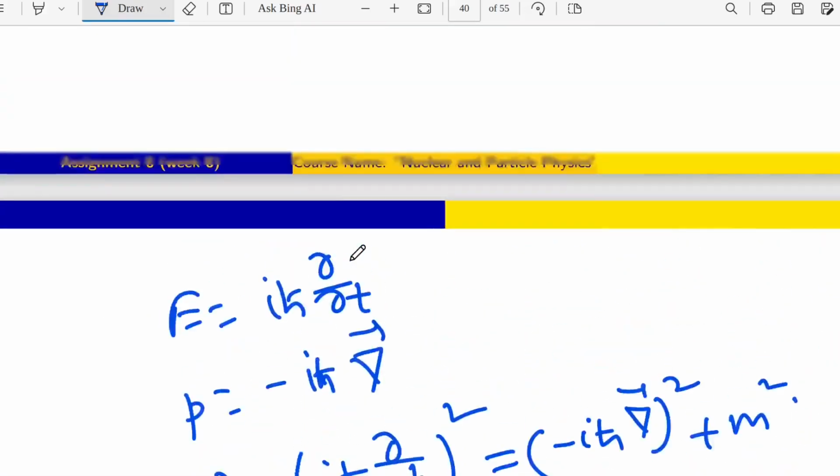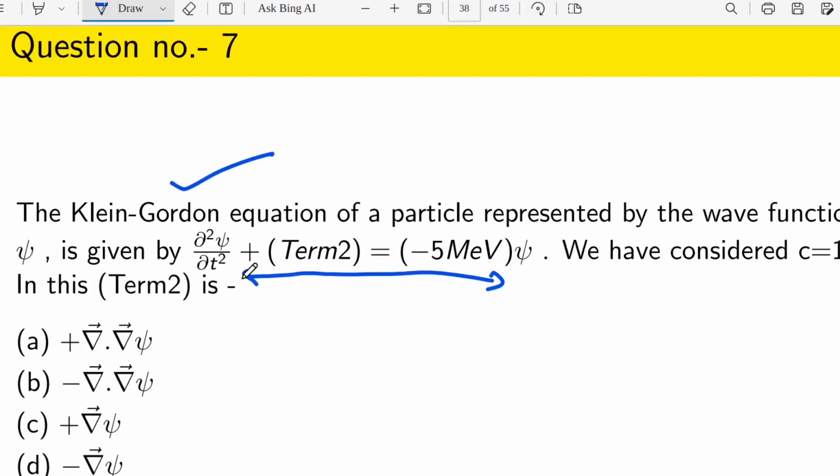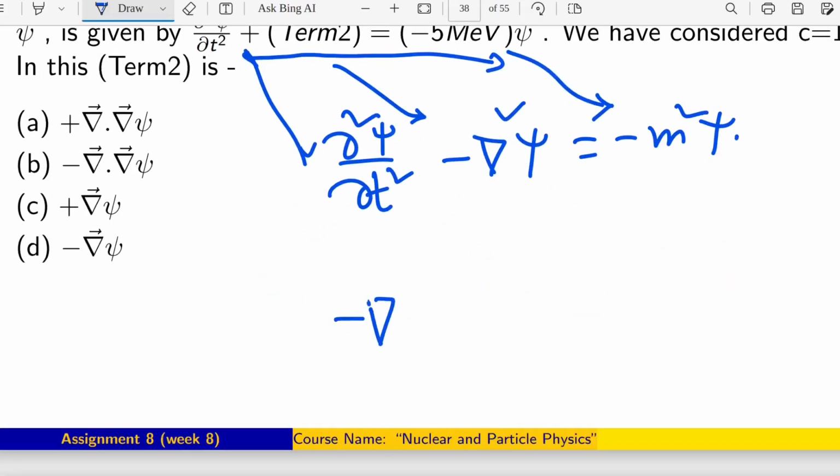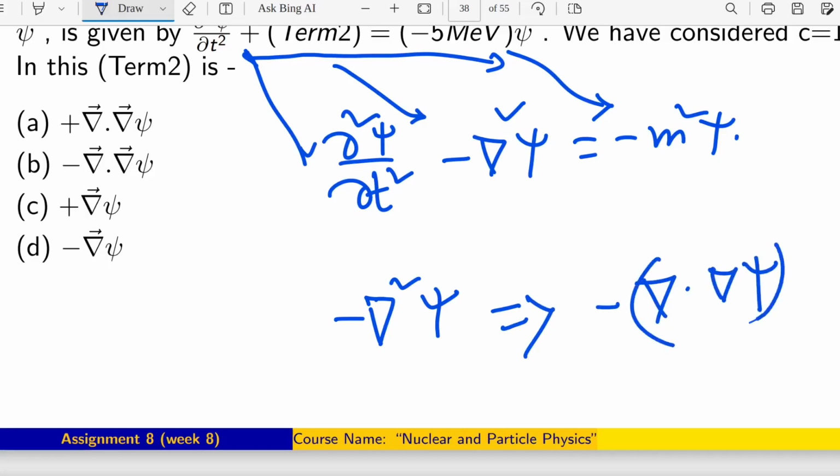Now you can see from that question, ∂²psi/∂t² is there, and on the right hand side minus m square psi is also there. So what will be term 2? Term 2 will be nothing but minus ∇²psi. Now what will be the del square here? Minus obviously del dot grad psi. So the correct answer will be B.